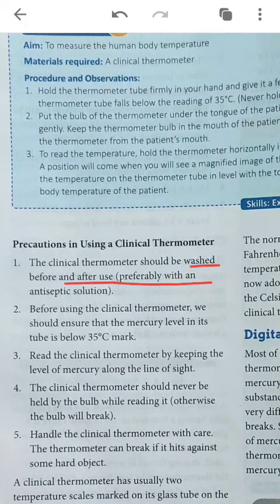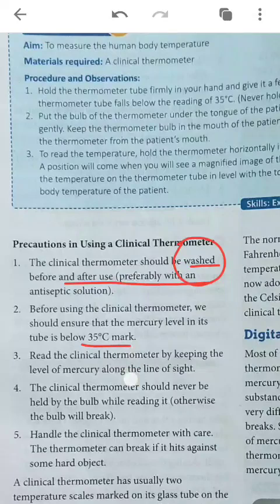Since we are using it for human beings, it should be washed so that bacteria from other persons do not enter another person's body. Before using it, we should check whether the temperature scale is showing 35 degrees or less than 35 degrees. It should be below the 35 degree mark. This we have to check before measuring temperature.